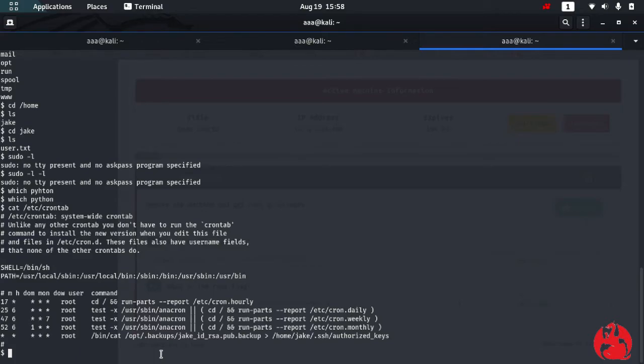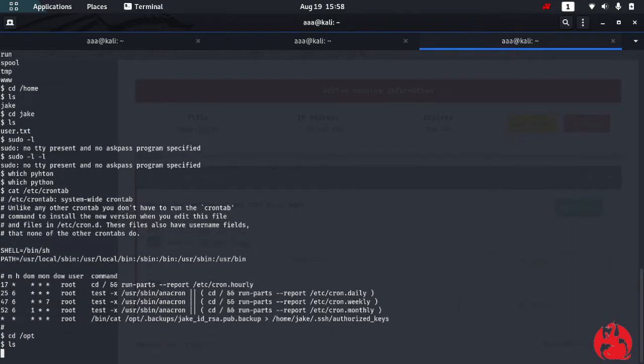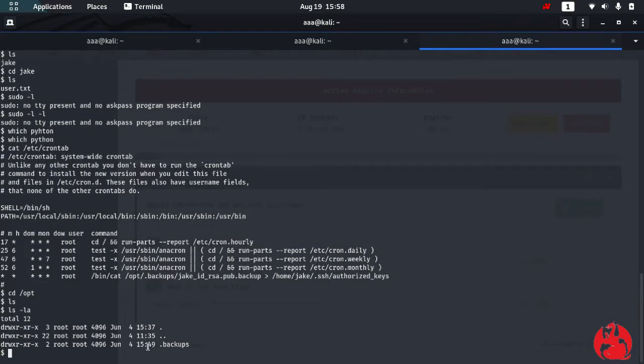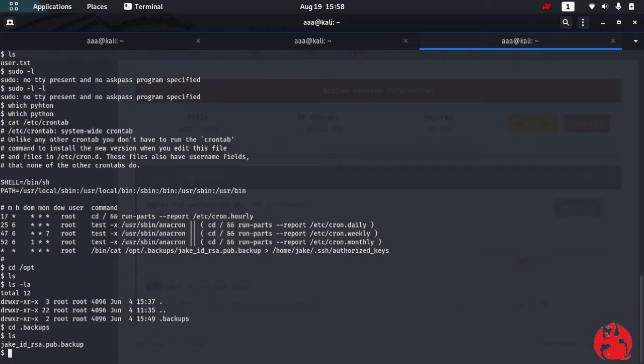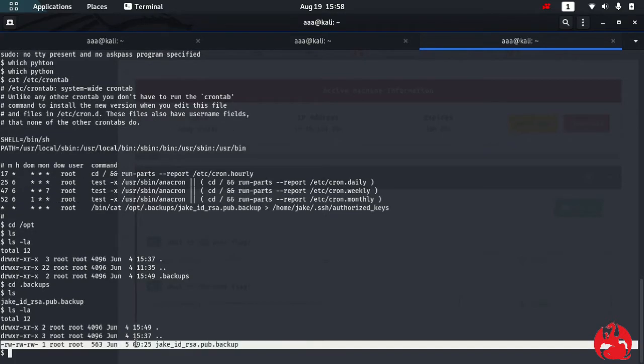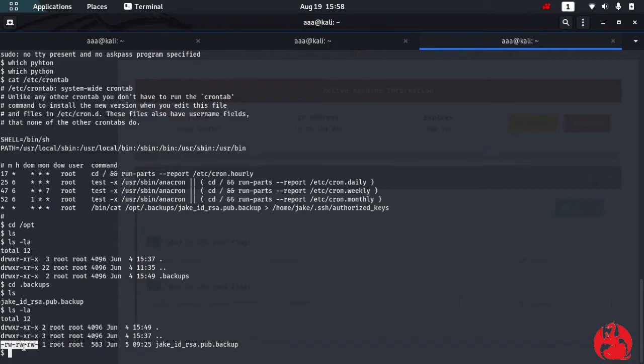Alright, okay, so let's go to cd /opt, ls -la. I can see this backup folder, cd -backups, ls. Yep, and I got this. So I can cat, okay, let's do ls -la, and for this backup I can write it. See, I have the permissions to write it. It's rw, so I can make changes to this.